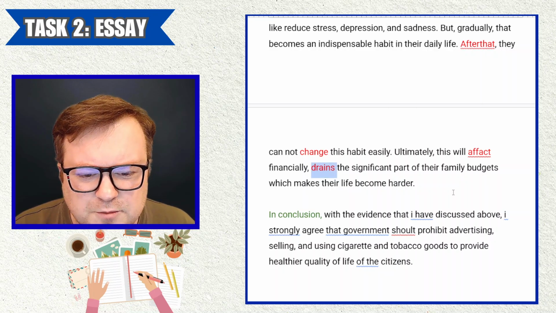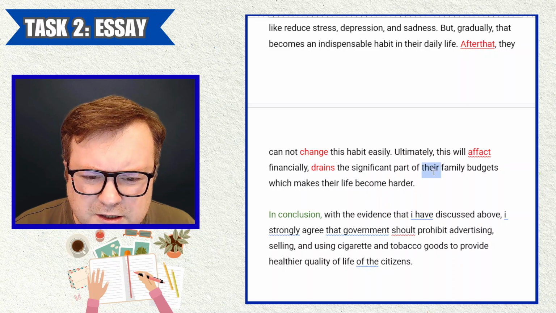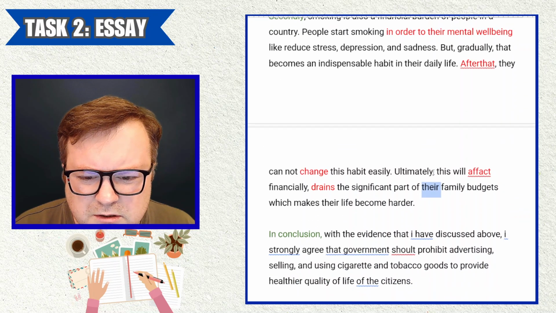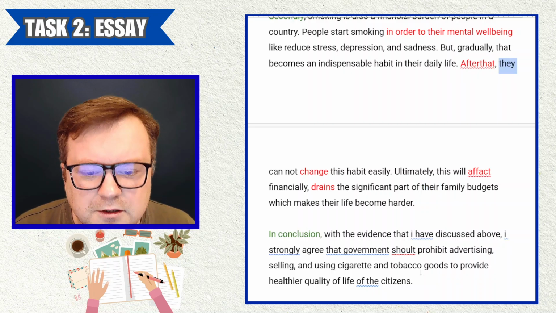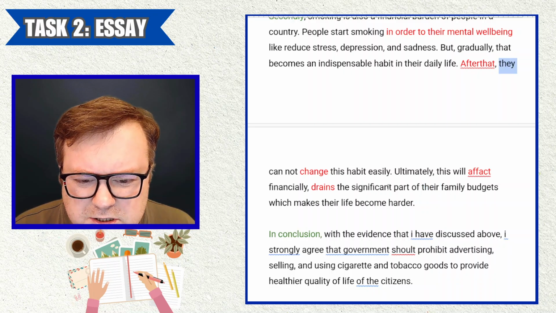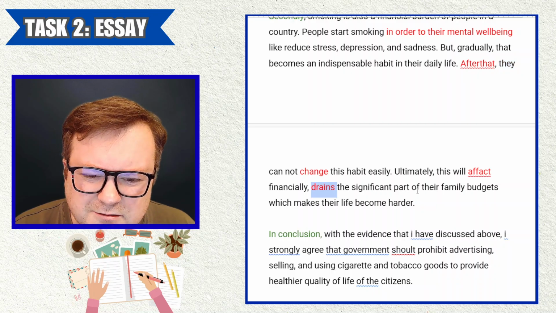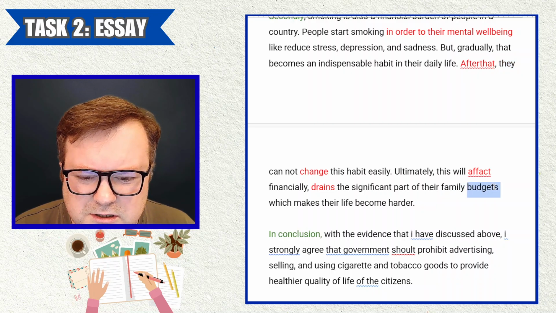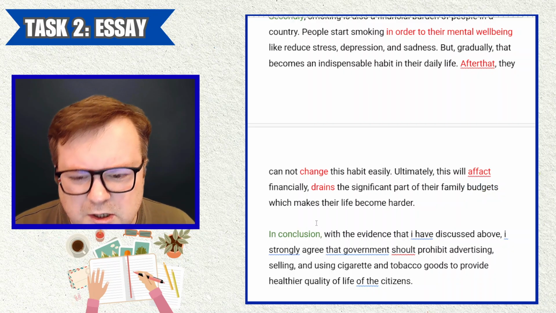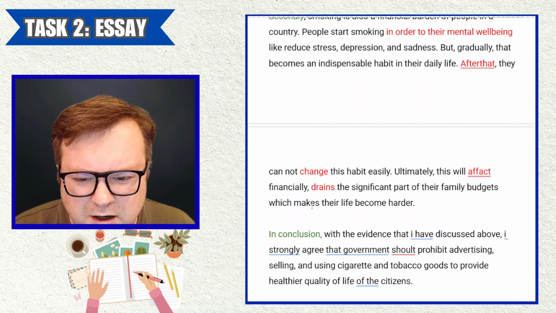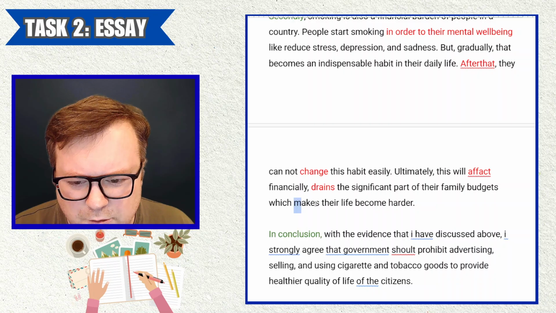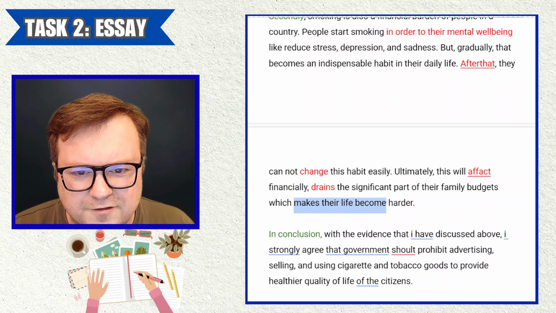Drains the significant part of their. Who is there here? You're talking about the smoker? I guess they. Okay, fine. Their family budgets. Does it drain the family budgets? And it should have a comma, which makes their life become harder. Makes their life harder. Makes their life become isn't. Yeah, that's not how we use this. Makes their life harder. Well, makes their lives harder.